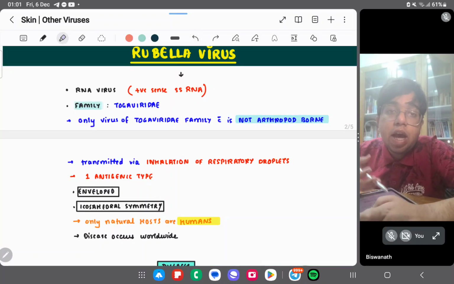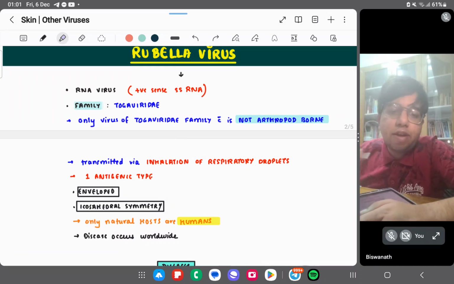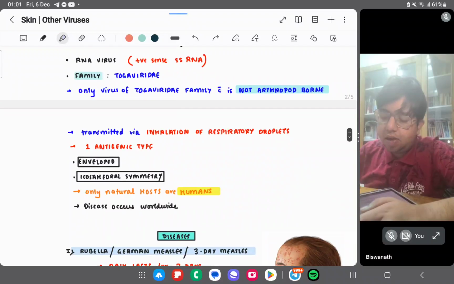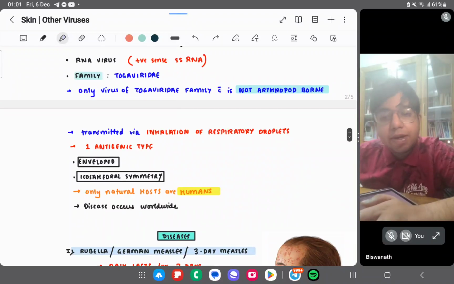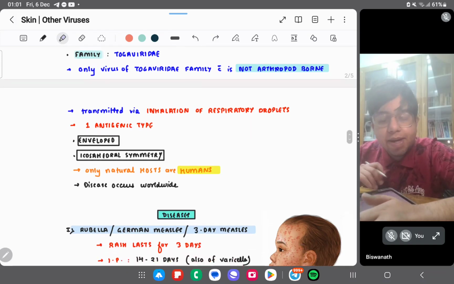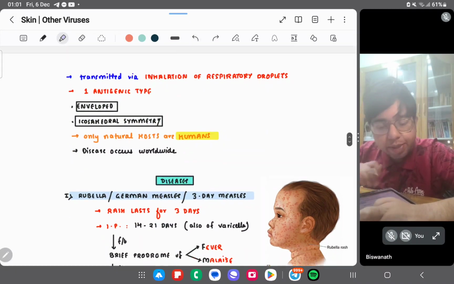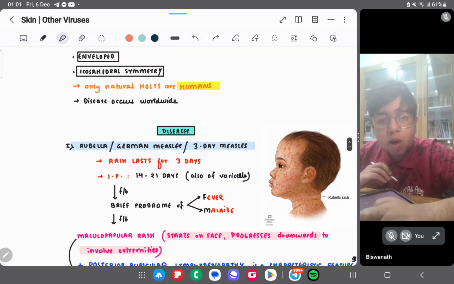When we read about arthropod borne viruses like dengue virus, chikungunya virus, and others, we'll see. Rubella is not an arthropod borne virus, but belongs to Togaviridae. It is transmitted by respiratory droplets. Again, one antigenic type is there, enveloped with icosahedral symmetry. The natural hosts are humans, and the disease occurs worldwide.